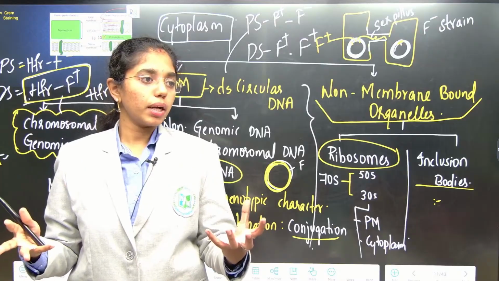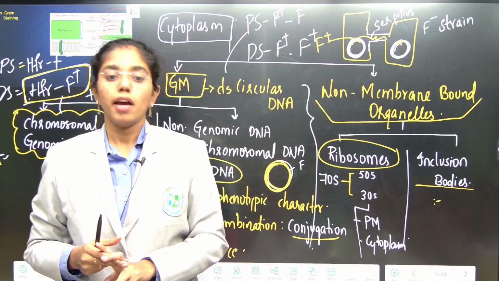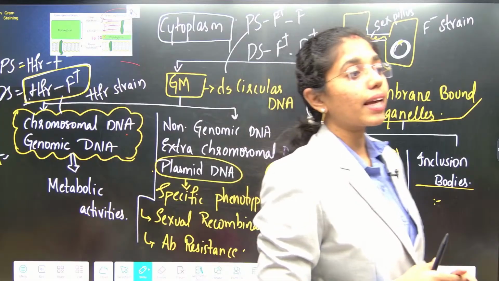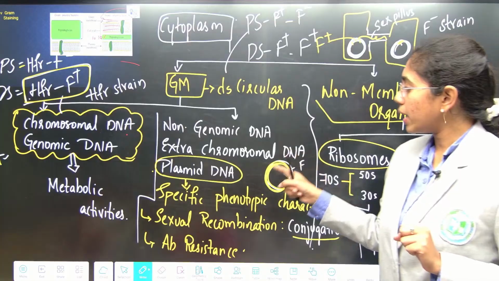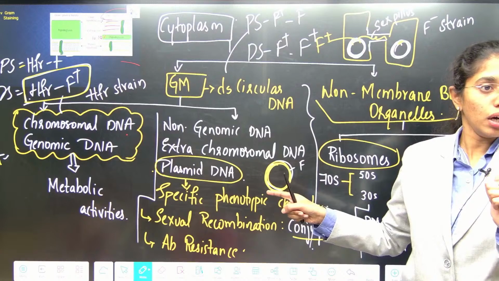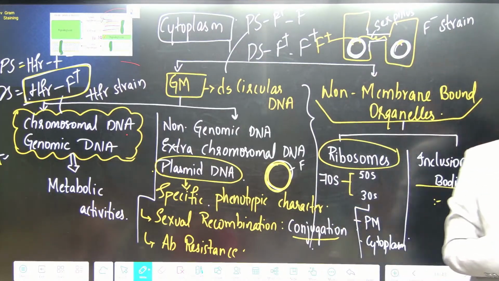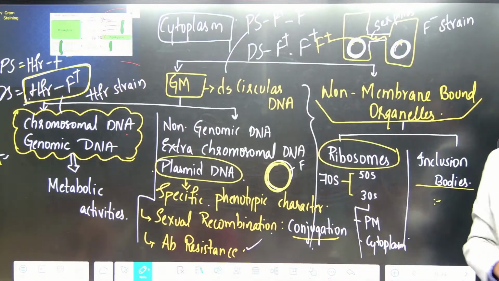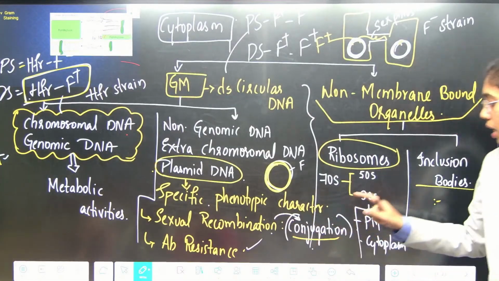Apart from the genetic material, we have genomic DNA and non-genomic DNA. Non-genomic DNA is also known as plasmid DNA. Genomic DNA will take care of metabolic activities of a cell. Non-genomic DNA or plasmid DNA will have some specific functions for the bacteria. First is specific phenotypic character it will exhibit. Second is sexual recombination. Third is antibiotic resistance. One type of sexual recombination it can facilitate is conjugation.